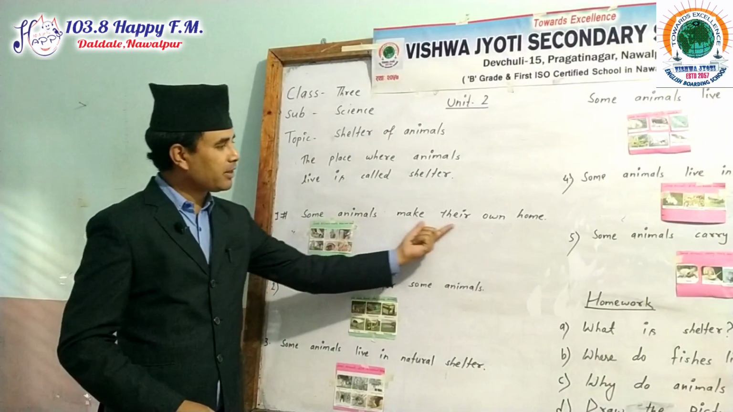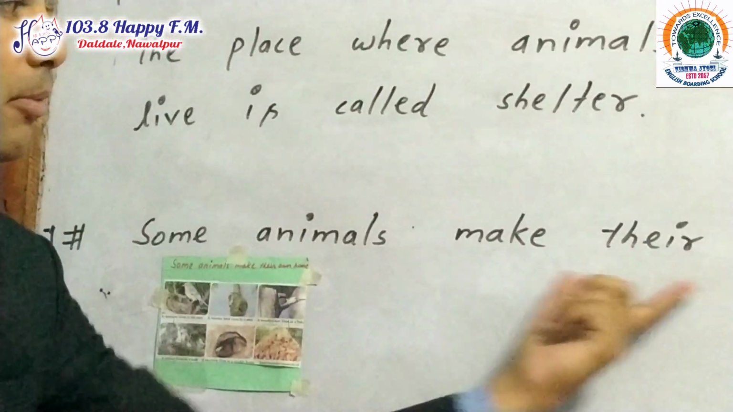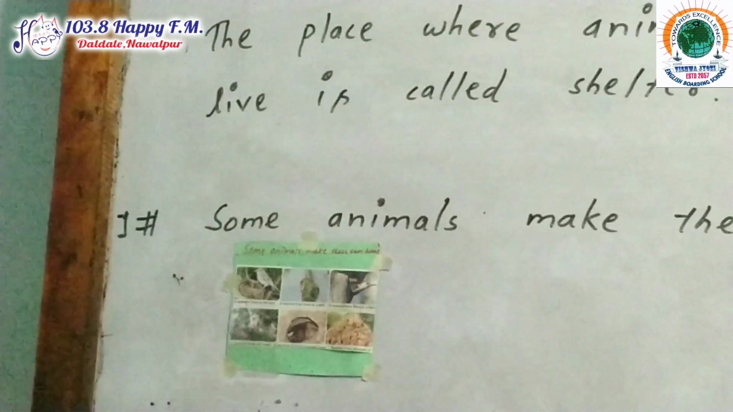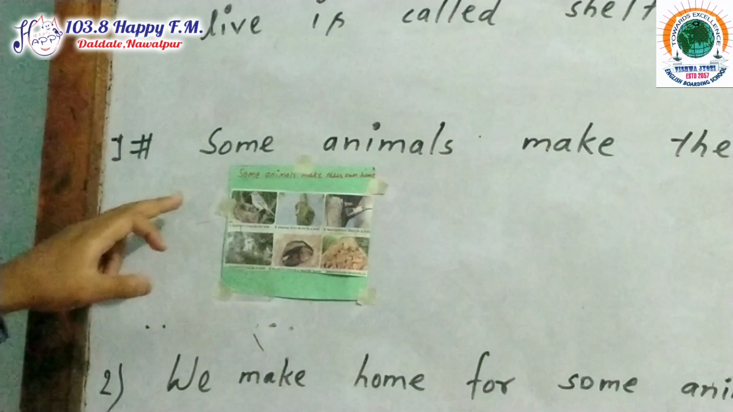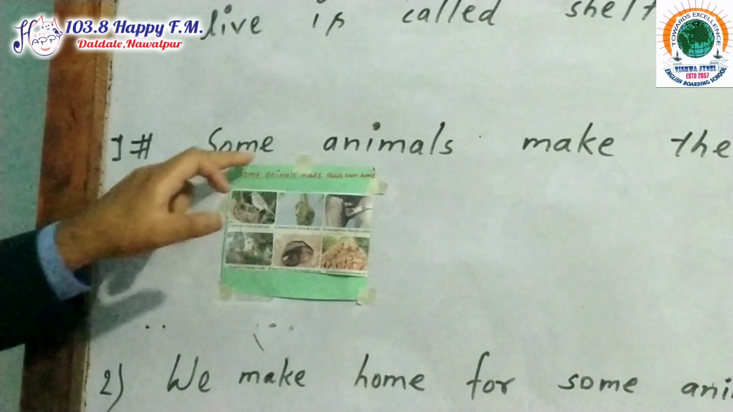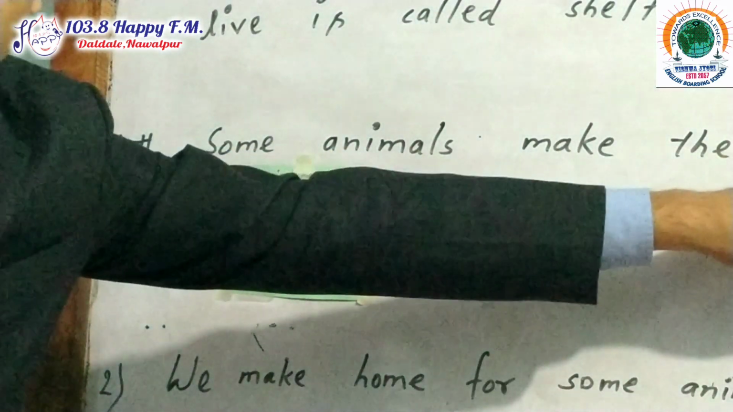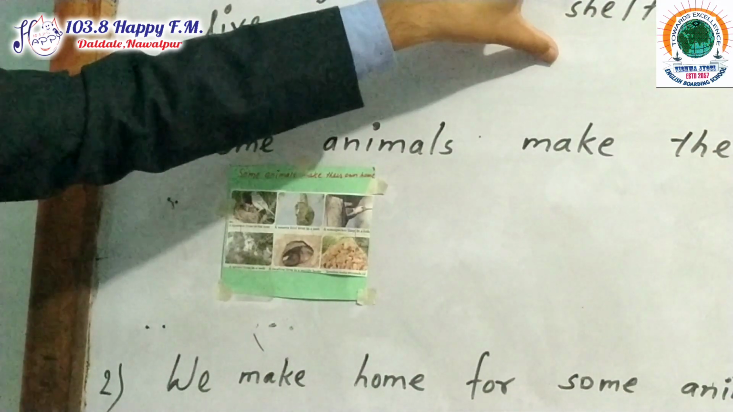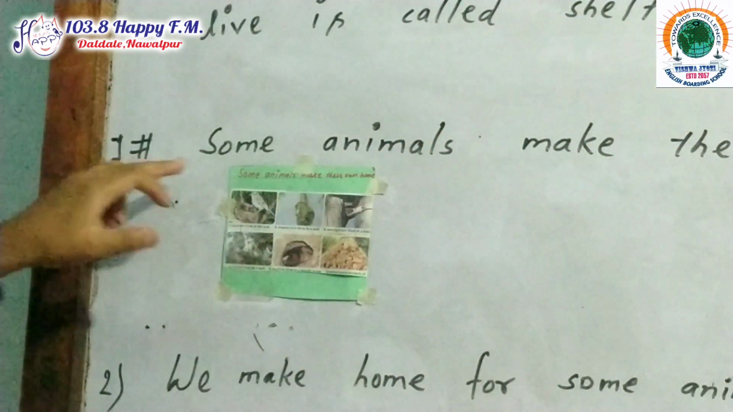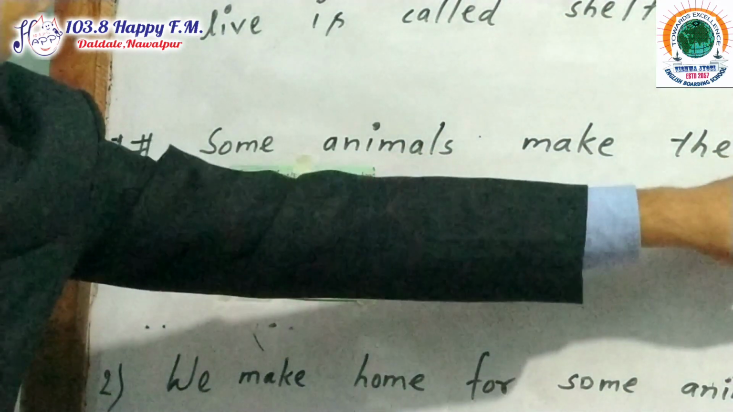Now some animals make their own home. As I have said, some animals make their own home. Now my dear students, please see here. Point number 1 is there: some animals make their own home. This definition we can discuss later on. At first, this one: some animals make their own home.